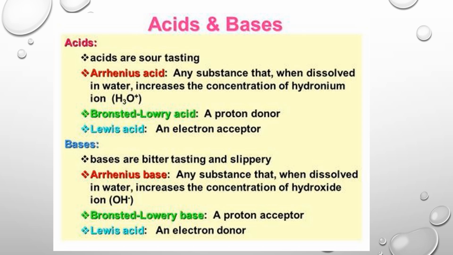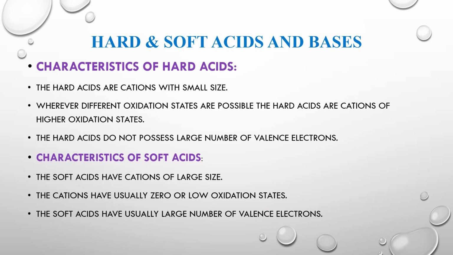In Arrhenius bases, a substance when dissolved in water increases the concentration of hydroxyl ions. So, hard and soft acids and bases. Characterization of hard acids: hard acids are cations with small size. In different oxidation states, the hard acids are cations of higher oxidation states. Hard acids do not possess a large number of valence electrons.